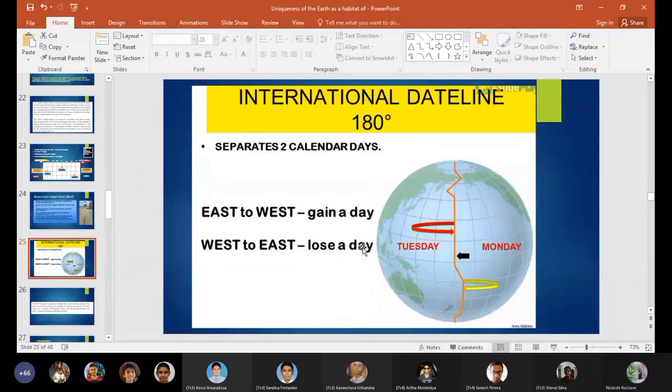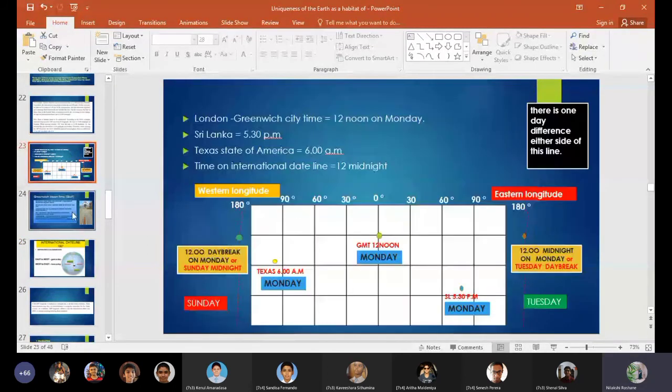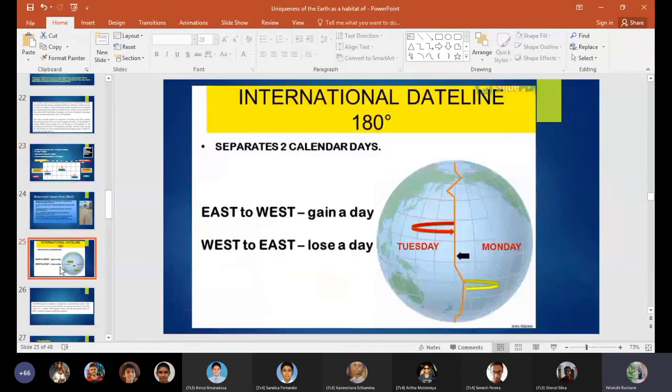So if you are crossing the international date line east to west, you will gain a day. And if you're traveling west to east, you will lose a day. If you are crossing it east to west, you will gain a day, and west to east, you will lose a day. So that is a must that you should remember.